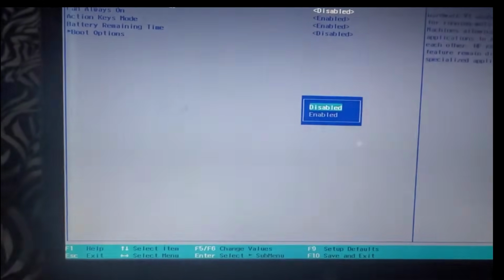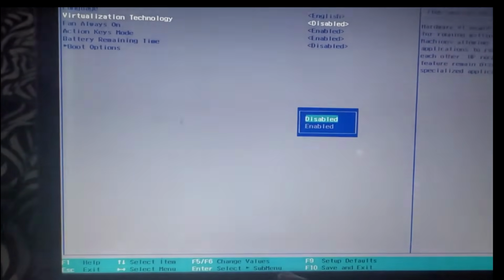The way I did this, as you can see on the screen, was to press F10 while the system was coming up, and then it brought me here, and I just went to System Configuration. You can see Virtualization Technology is disabled. So what I need to do now is enable this. And to enable this, as you can see down here, it says F5, F6 to change values.